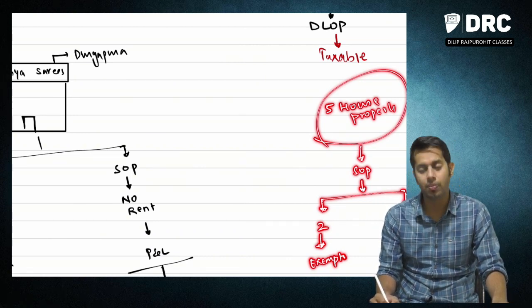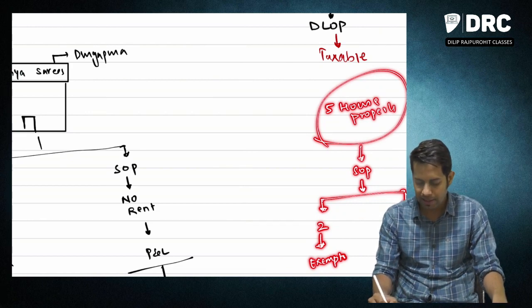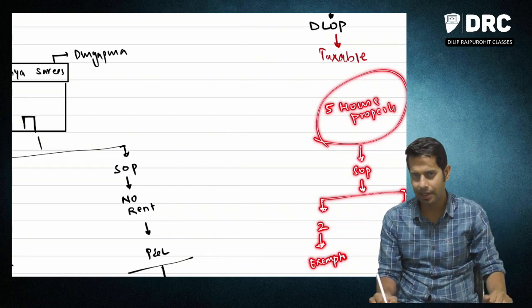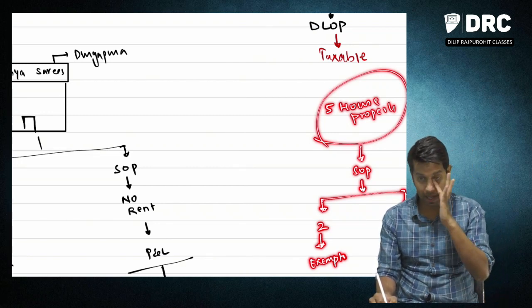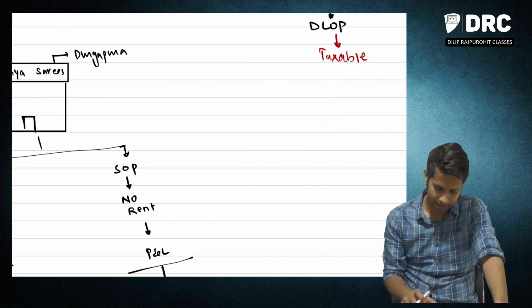And for the remaining 3 properties, they will be treated as deemed to be let out property. On this, I will have to compute my rental income, find my income from house property, and pay income tax on that.